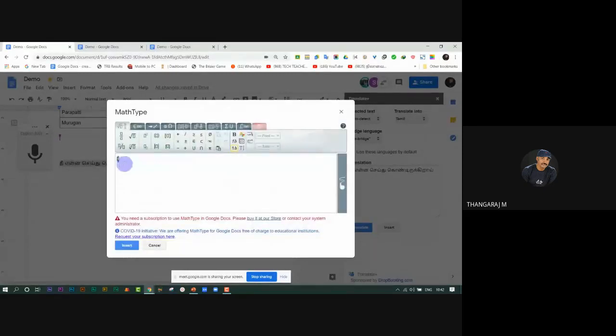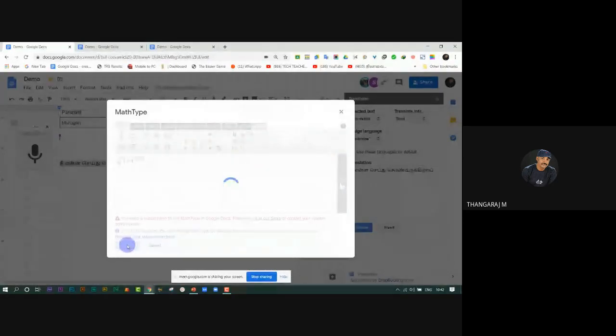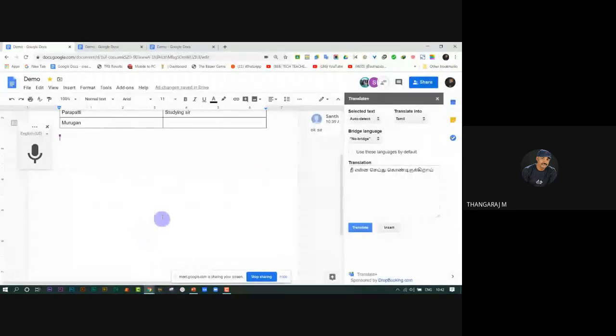I will type here, root of 3, then this 4. Then click here. Then insert. The formula will be inserted here.